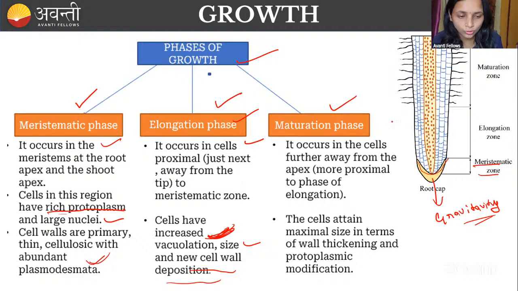Then coming to the maturation phase. In the maturation phase, we will see the root hair. Remember, root hair we see in the maturation phase, which comes after the elongation phase. The cell has attained its maximum size here, the wall is thickened, and the protoplasm is modified. These are all important points you have to remember. I think everyone knows the meristematic phase, elongation phase and maturation phase, but you have to remember what is happening inside the cell.